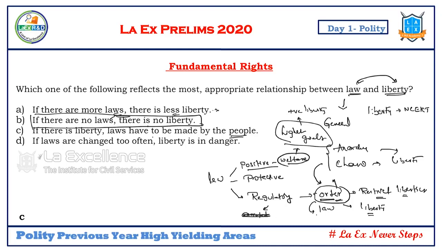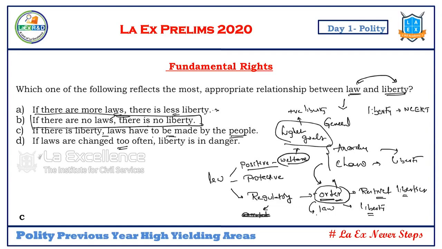If there are no laws, there is no liberty. Yes, that's an absolute statement. If there is liberty, laws have to be made by the people. Either way, it is the nature of the law that defines your liberty, not who made it. If the laws are changed too often, liberty is in danger.